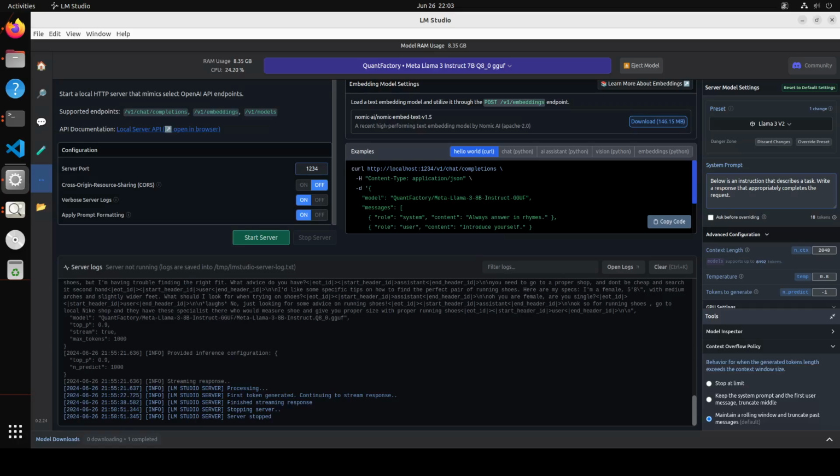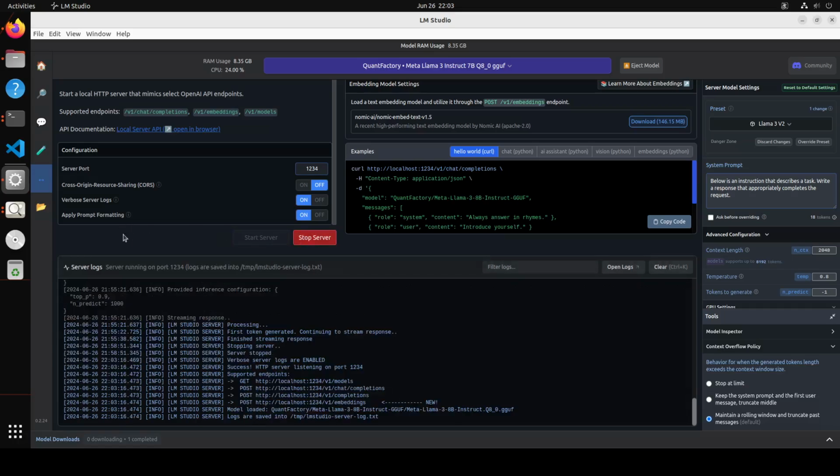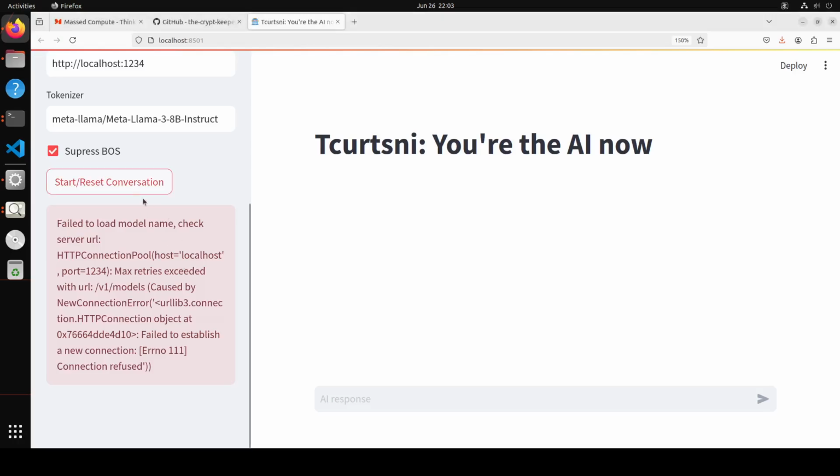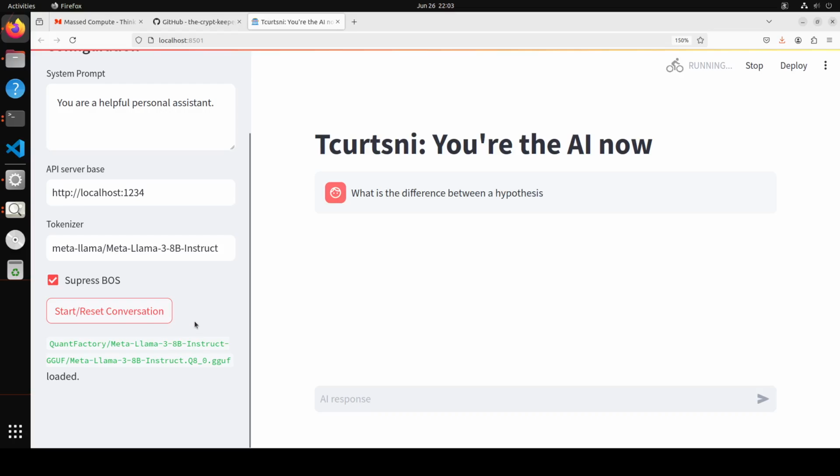So I have restarted the LM Studio, and you see the server is not started. So let me start the server here. Server is started. Let's go back to our model, and let's see if we need to restart it, or can we just click here. No, it works. So you see, as soon as we started the conversation, it is just asking me the question.